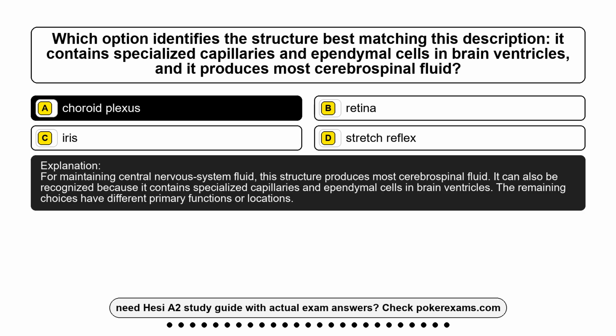For maintaining central nervous system fluid, this structure produces most cerebrospinal fluid. It can also be recognized because it contains specialized capillaries and ependymal cells in brain ventricles. The remaining choices have different primary functions or locations.